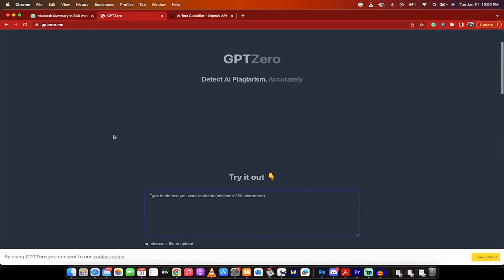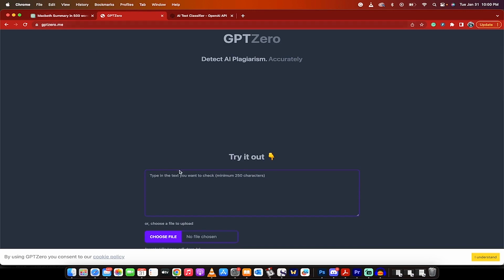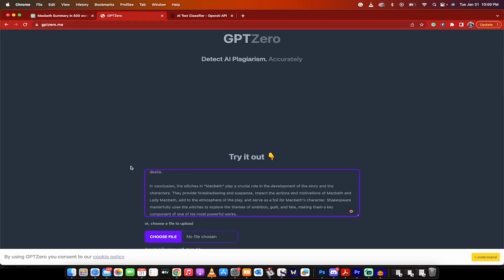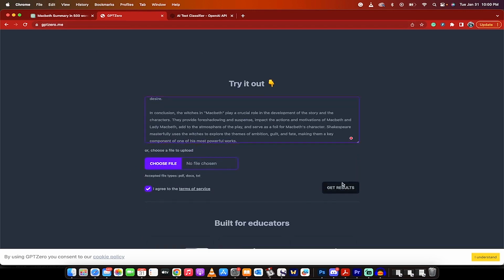If you're still following along and you want to use a better tool that's a little bit more fleshed out, you can use GPT-0, and I'll use this one too. And again, this link will be in the description below as well. Also a free tool. I'll Command V and copy it in there, and then I'll click results on this one.